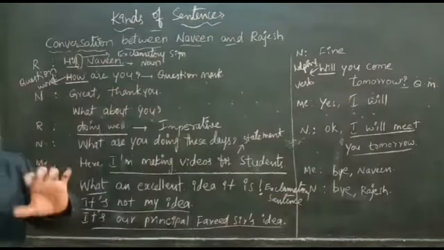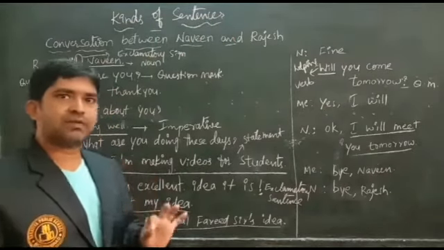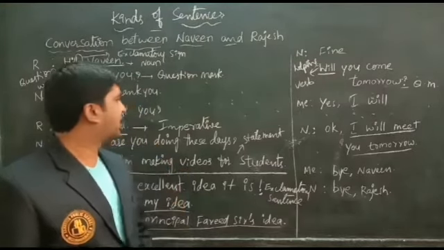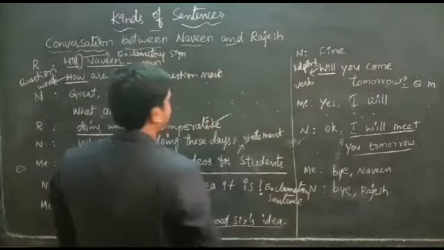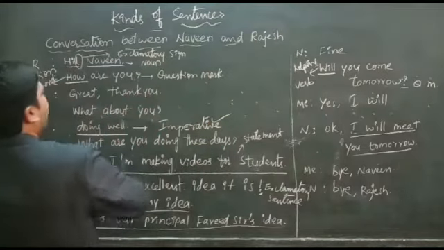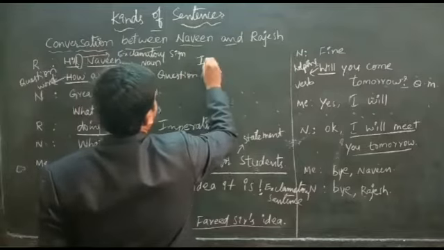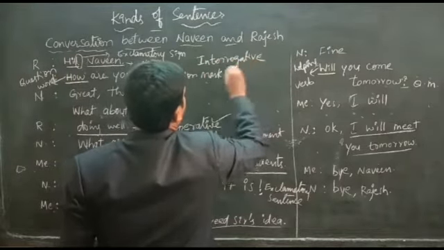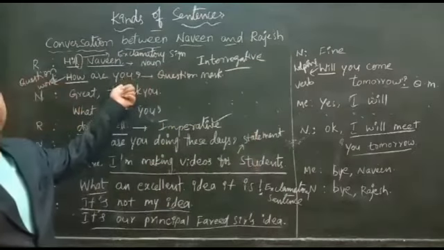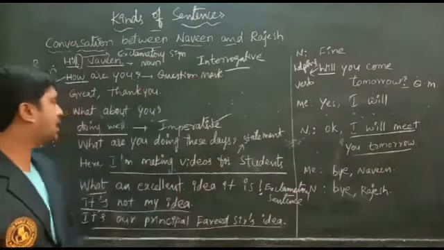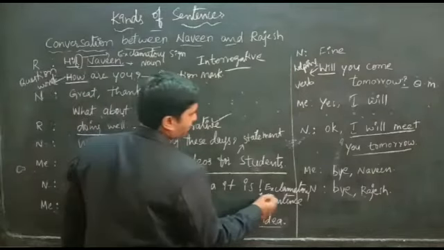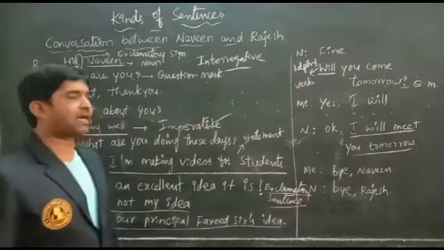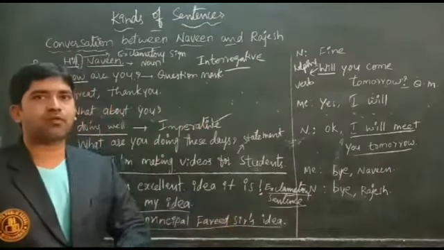We have four types of sentences in English. The first one is the affirmative sentence, also called a declarative sentence or statement. The second one is the imperative sentence. The third one is the interrogative sentence; interrogative is nothing but asking questions. And the fourth is expressing your views in exclamatory sentences, which are sudden expressions. These are the four types of sentences.